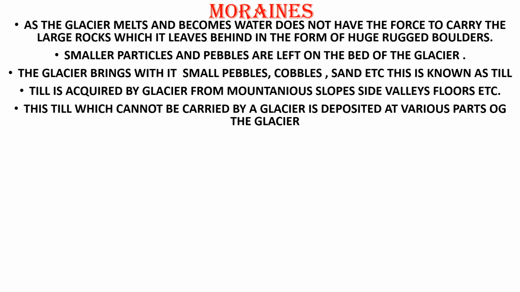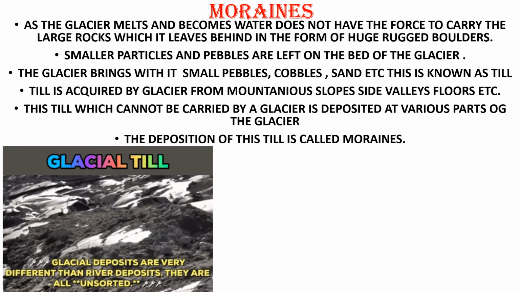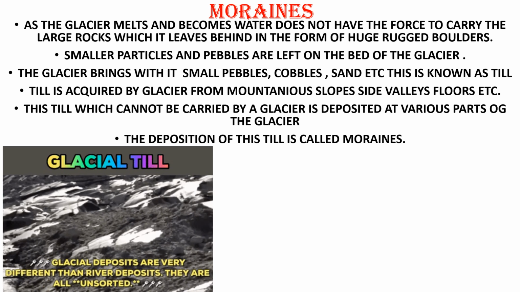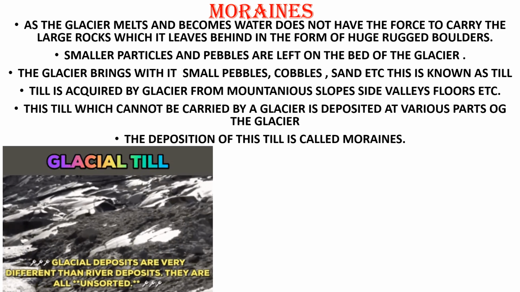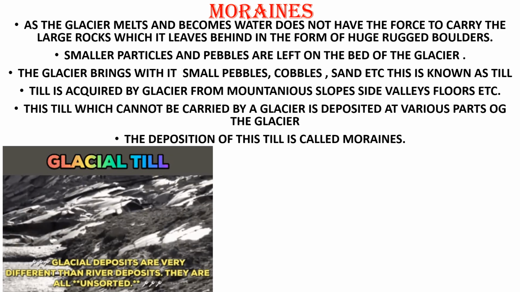The till which cannot be carried by a glacier is deposited at various parts of the glacier. The deposition of this till is called moraines. Here you can see this is glacial till and it is not at all even, amma, it is uneven every time. These are all unsorted glacial deposits.